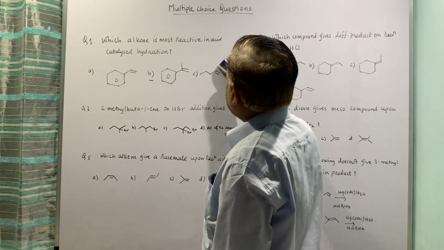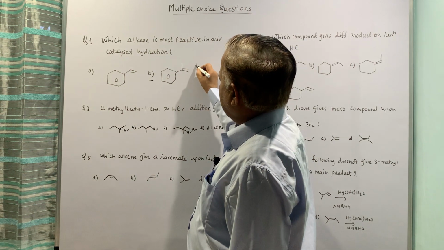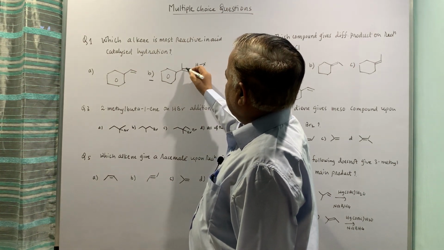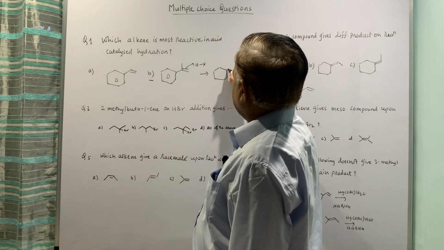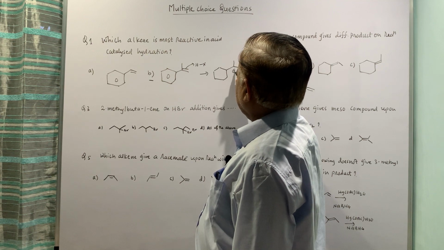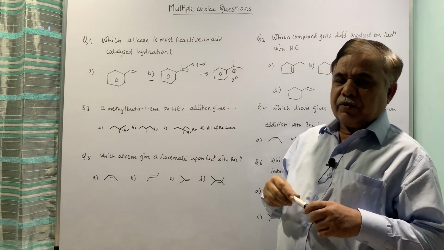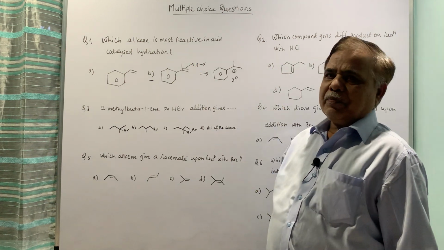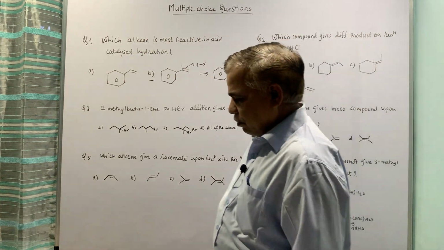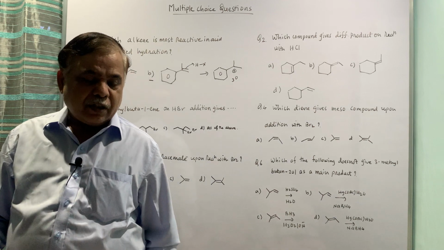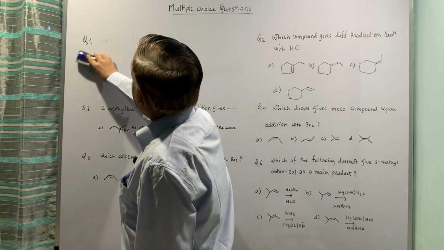Just to understand this, I will put the carbocation for this compound. Let us say HX is there. If it takes H plus, then this will be tertiary and benzylic carbonium ion, which will be more stable amongst the given options. So this compound will undergo acid catalyzed hydration reaction readily. Now moving on to question number 2.